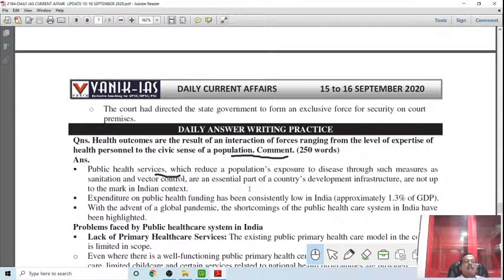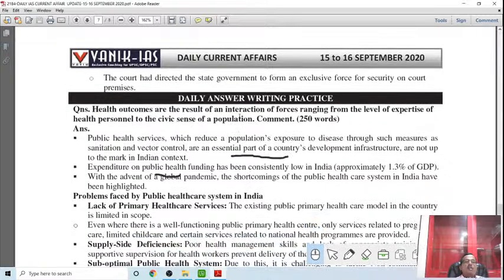There is a question here: health outcomes are results of an interaction of forces ranging from the level of expertise of health personnel to the civic sense of the population. In the present scenario, health is the biggest challenge. In this situation, we are reassessing our health infrastructure and our civic sense.